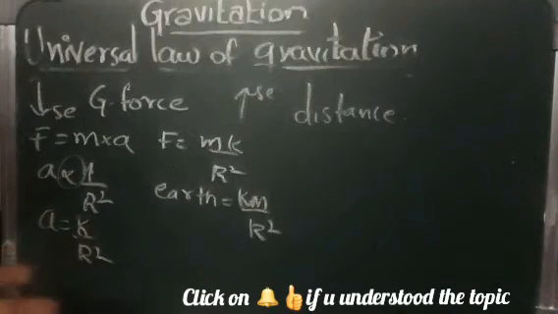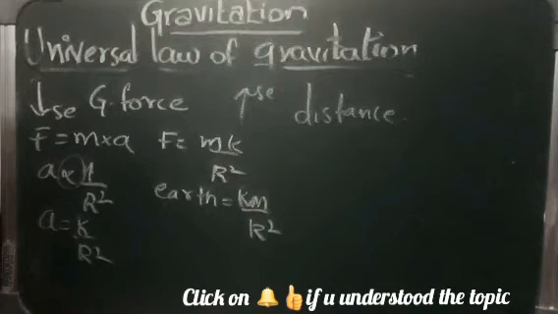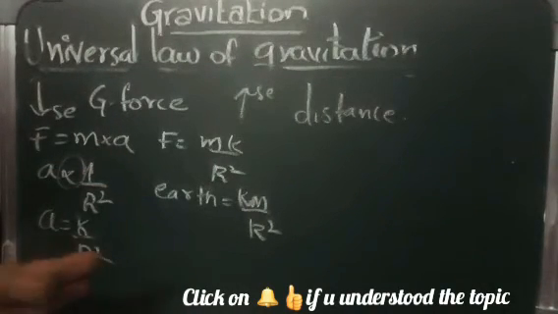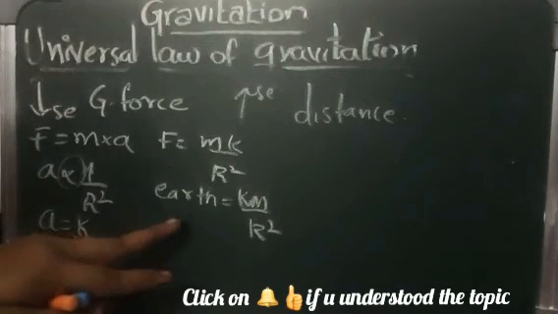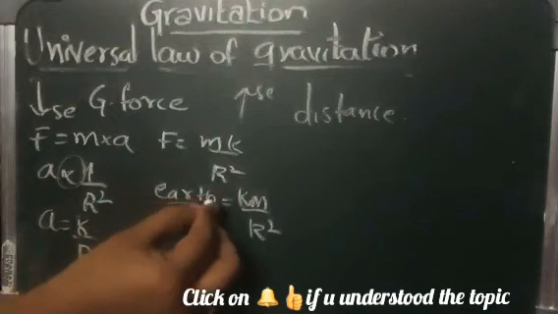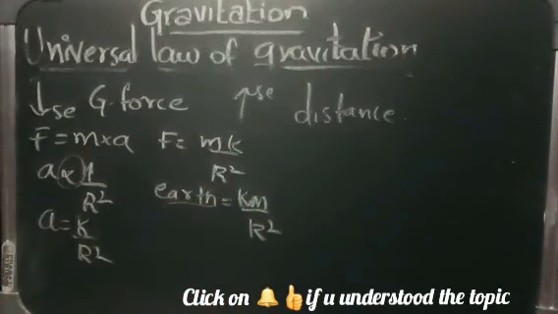Similarly, like what we did with the radius of the earth and the distance between the moon and the center of the earth, here in place of earth and moon we are taking earth and apple. So the force applied by the earth on the apple is km by r square.